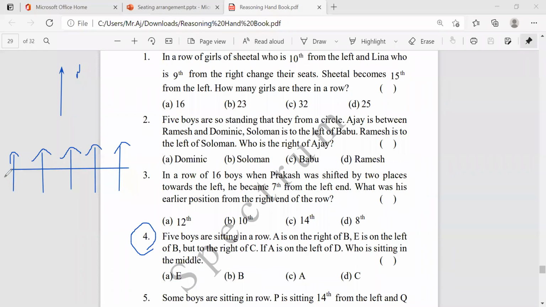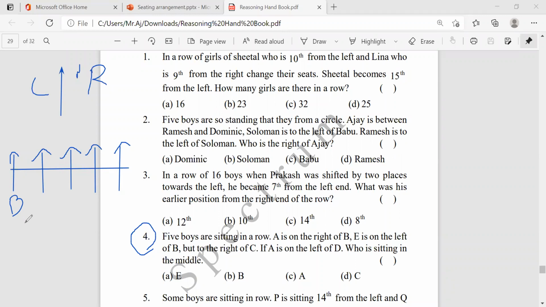Okay. Now suppose, let us assume any one place for one person, B. Suppose B is here. Actually, it's very easy, but for better understanding purposes, I'm explaining each and every statement here. First of all, suppose I assume B is here. Then what they're saying, A is right of B. Which is the right here? This one is the right and this one is the left. Is it clear?